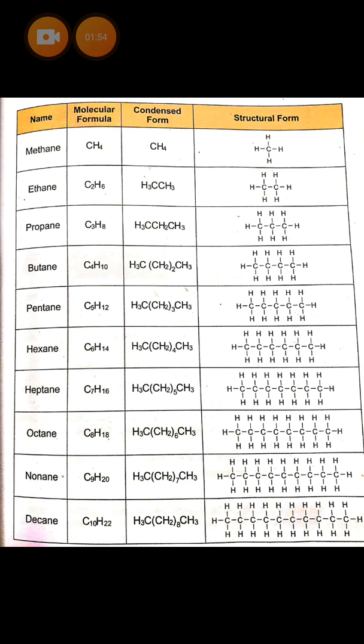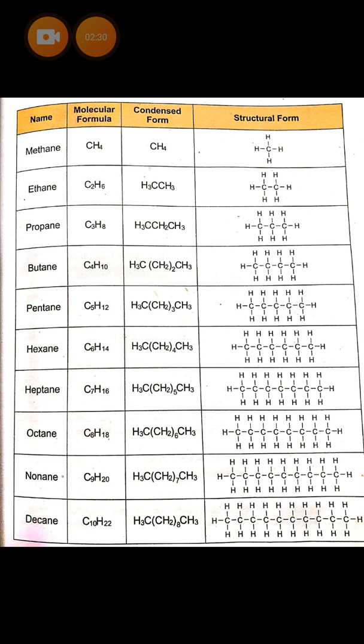Let's see ethane, C2H6. This is known as molecular formula, and if you write CH3 CH3, this is known as condensed formula. Now if you write it in structural form, you can open it, you can write individual C, bond, C, and 3 hydrogen along with each carbon atom. Now you need to understand how carbon completes its valency.